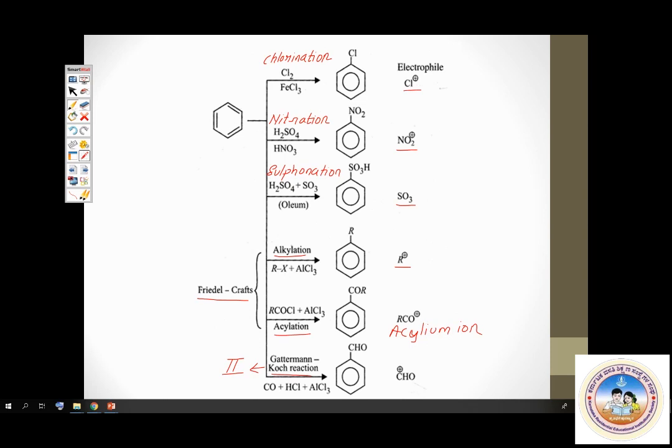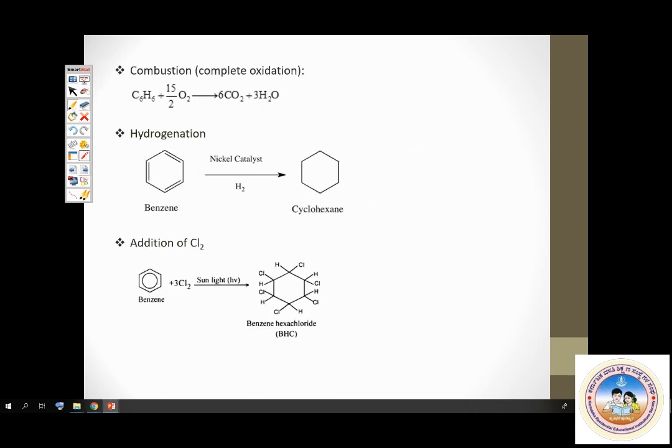So apart from this, there are other reactions of benzene as well. Like any other organic compound, benzene also undergoes combustion, producing carbon dioxide, water, plus enormous amounts of heat. It's exothermic. Benzene can undergo hydrogenation to give you cyclohexane. And then benzene can add on chlorine. In presence of sunlight, it can add on 6 chlorine atoms to give you a very important insecticide called benzene hexachloride. Yes, these are all chemical properties of benzene.